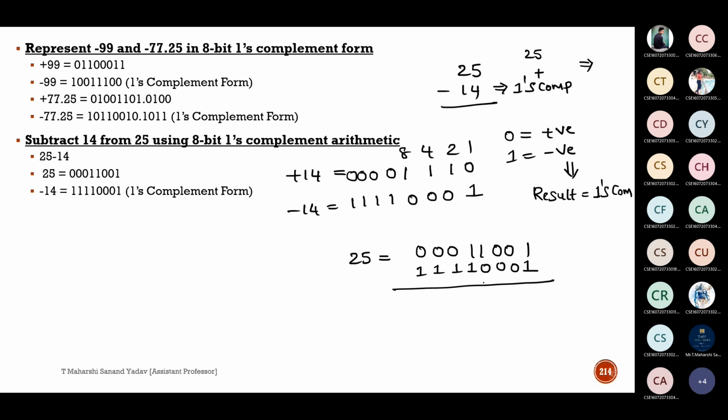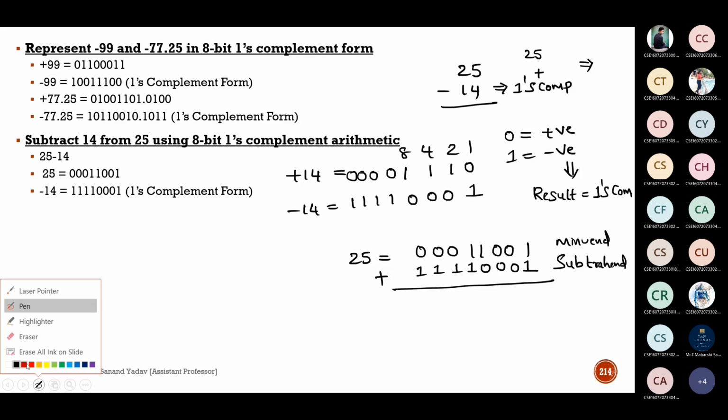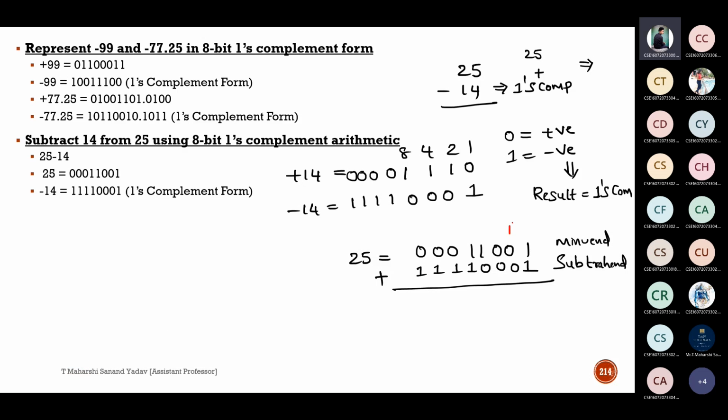So I am adding the 1's complement of what, subtrahend or minuend? Subtrahend to minuend. So here I have to perform addition now: 1's complement of the subtrahend to the minuend, and tell me the result. 1 plus 1 is how much? 2, so carry 1, sum 0. Next, 1 plus 0 will be 1. This will be 0, this is 0, 1, 1. 1 plus 1 is 0 with carry 1. Next, same story, carry 1, sum 0.